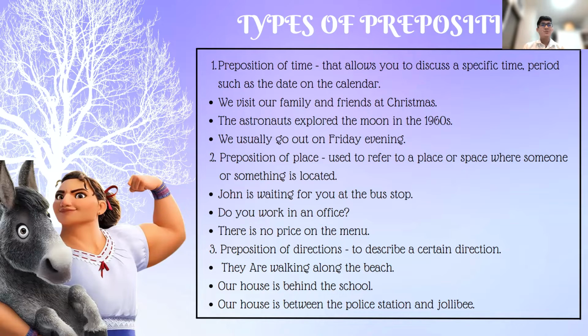So the last one is the preposition of directions. It is used to describe a certain direction. So here are some examples. They are walking along the beach. Our house is behind the school. And the last one is our house is between the police station and Jollibee. So here, these are the types of prepositions and their examples.